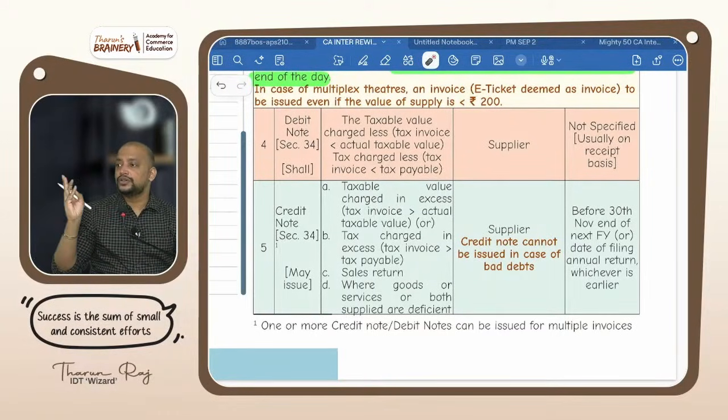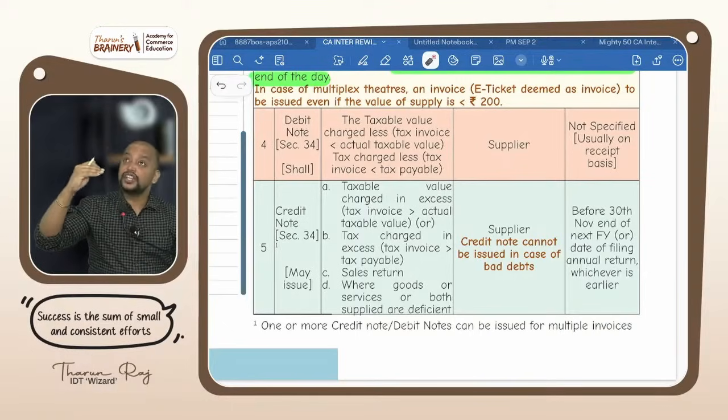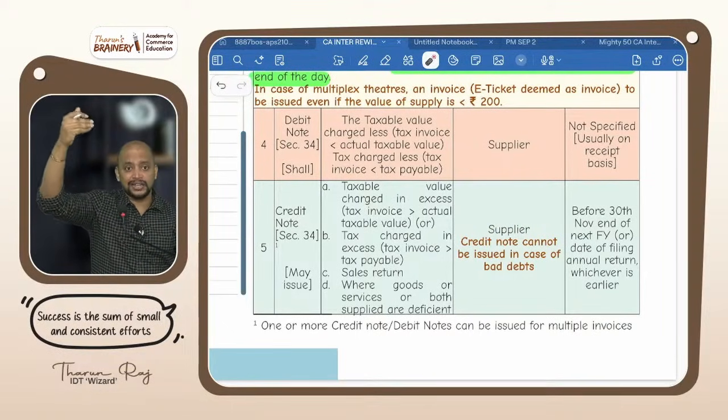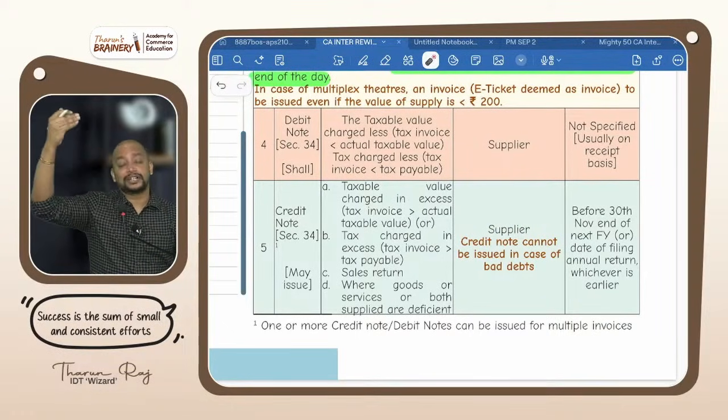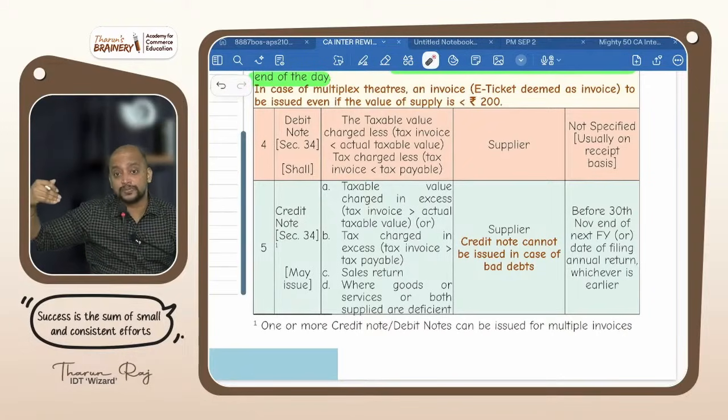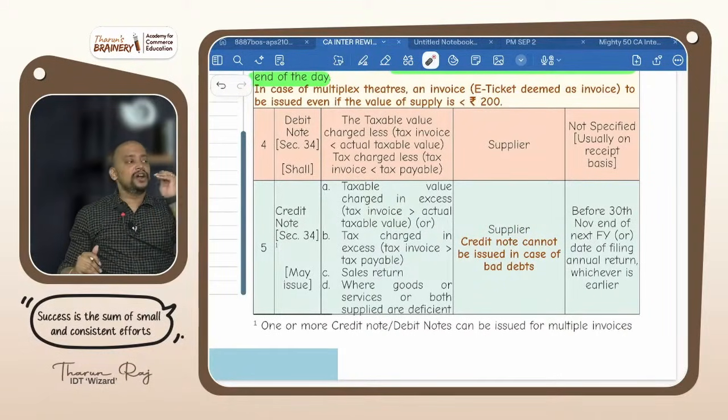That is, value or tax in the invoice is less than the actual value or tax, or the actual value or tax is more than the value as per invoice or tax as per invoice. That is simple, invoice value increasing or the tax is increasing. Already they prepared the invoice.